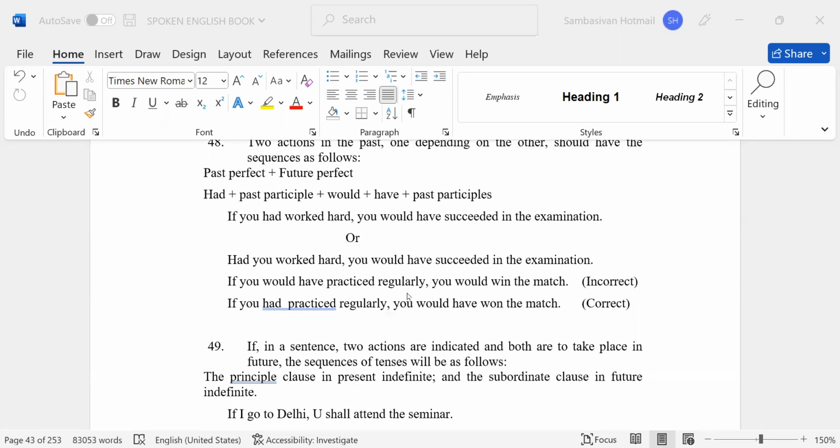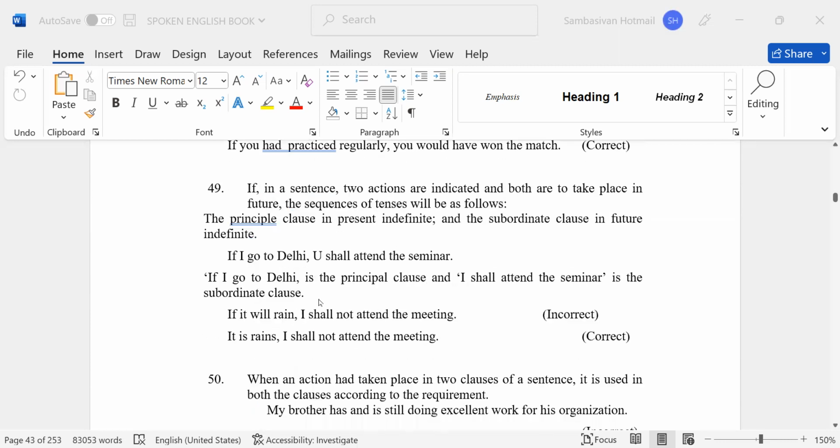If you would have practiced regularly, you would win the match. Incorrect. If you had practiced regularly, you would have won the match. Correct.